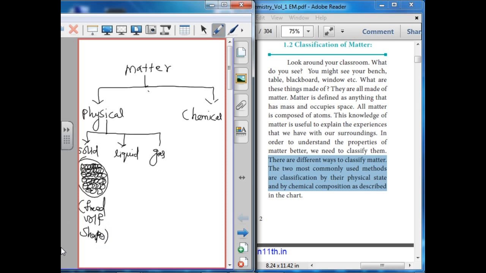The next one is liquid. The particles are close together with no regular arrangement. Actually this arrangement is also like a solid, but it is not a regular arrangement, that is, the atoms are not tightly held together. There is no regular arrangement, and a liquid acquires the shape of the container in which it is kept. For example, the shape of a liquid is whatever container we fill it in.